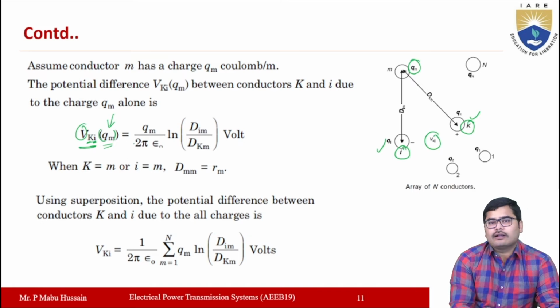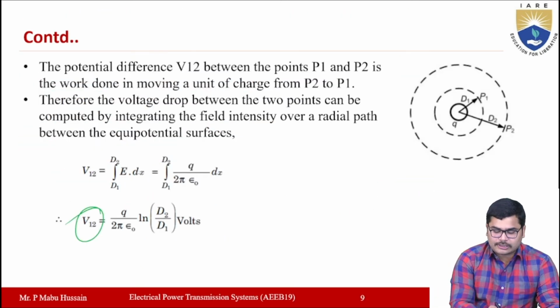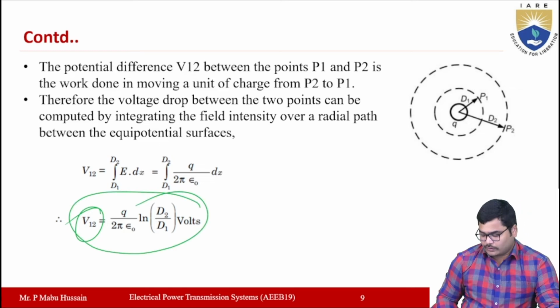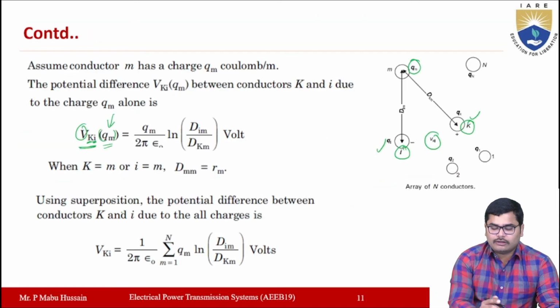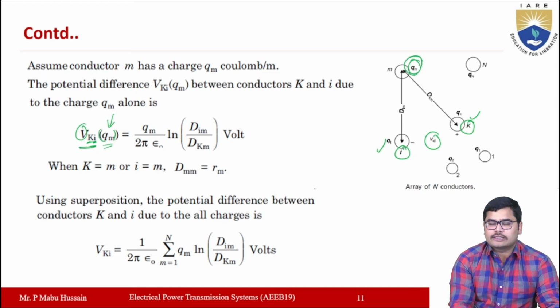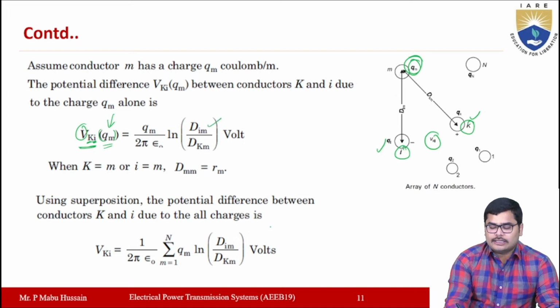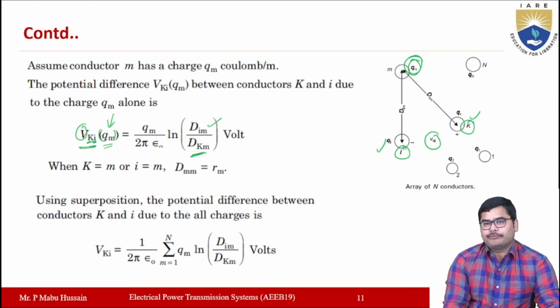This expression you can write from the previous expression, which is this one. By using that expression, this value will be equal to the charge Qm, which we are considering, divided by 2 pi epsilon naught, times ln of the distance from the ith conductor to the mth conductor, which is Dim, over the distance from the kth conductor to the mth conductor, which is Dkm.